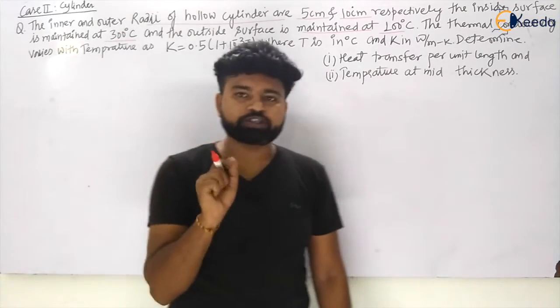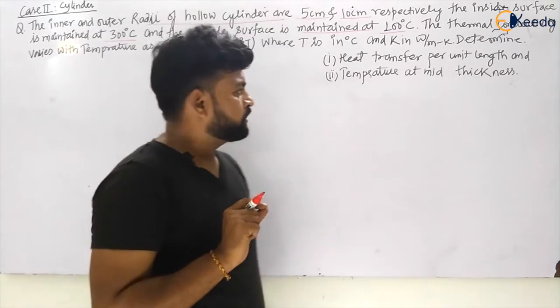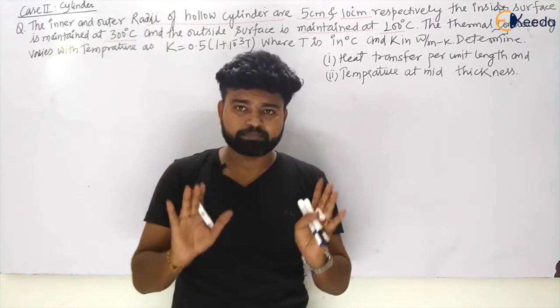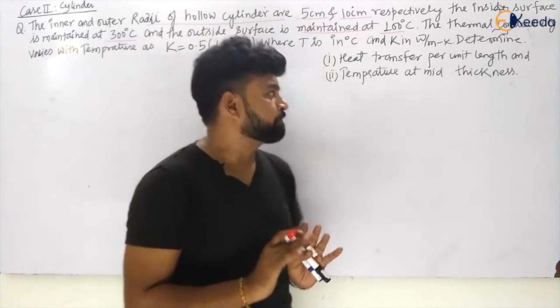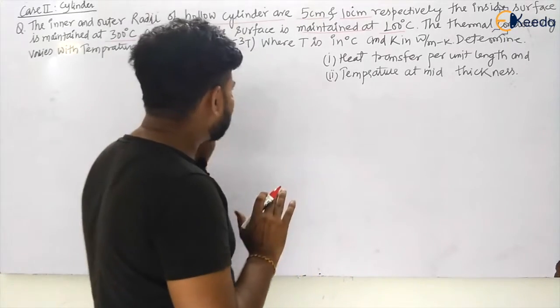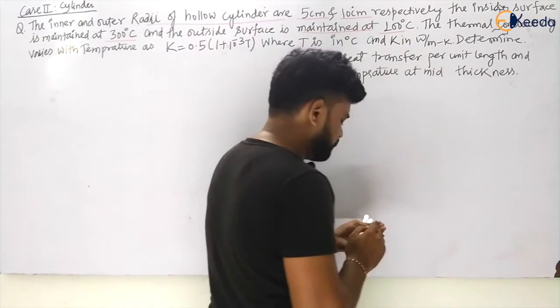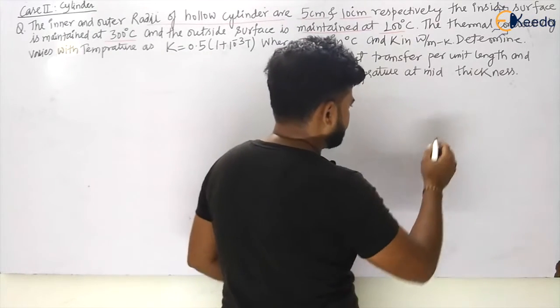So this question is very important, so focus on this. I will be making all the concepts clear from basic to advanced. Let us see. So my dear students, he has given us a cylinder, that is a hollow cylinder.